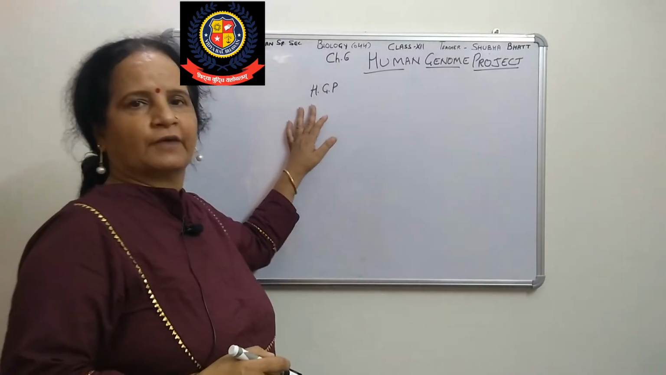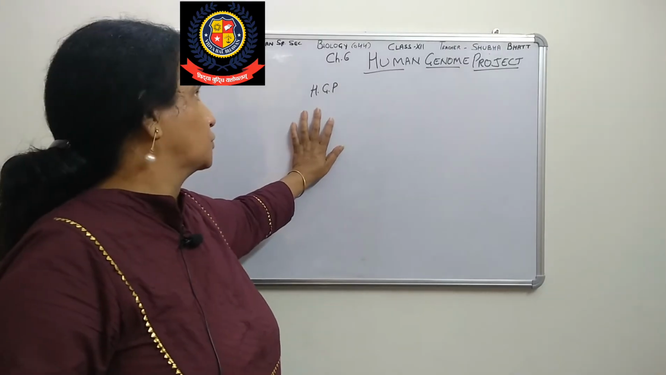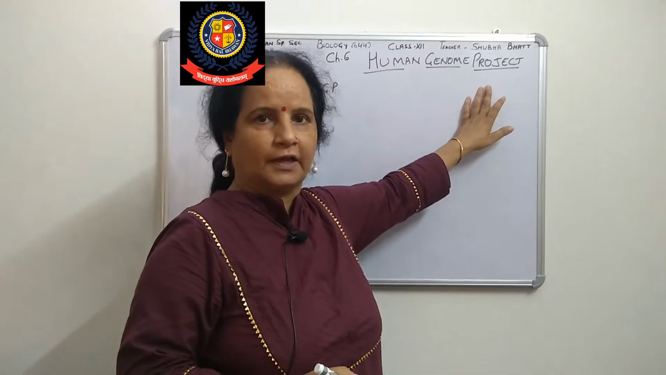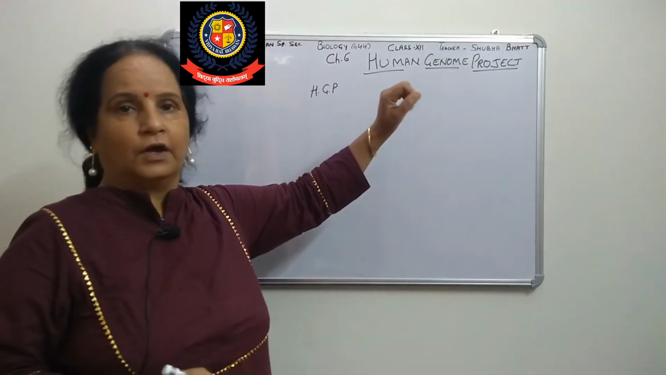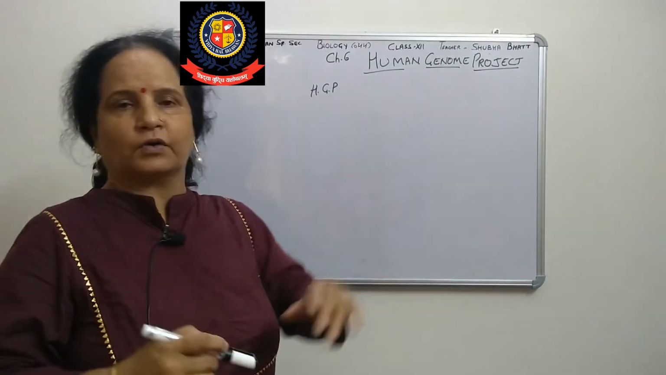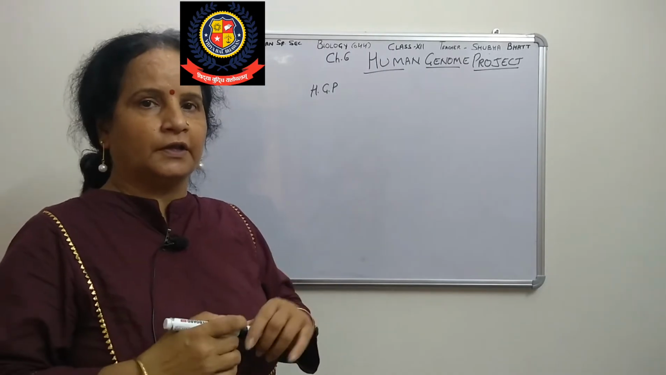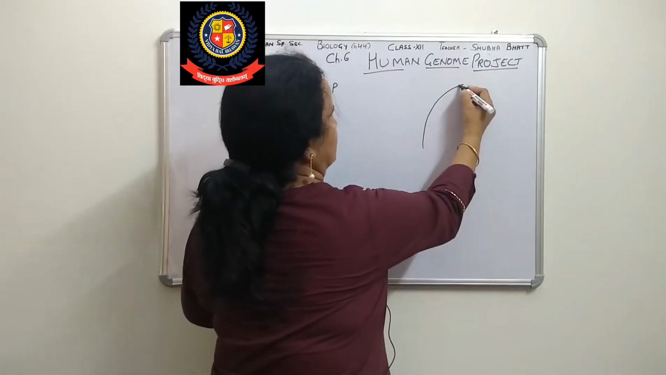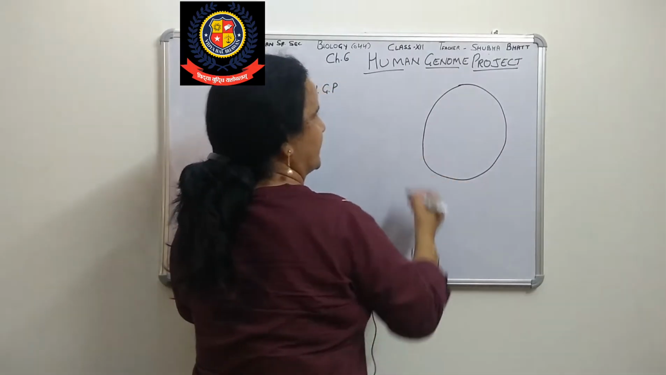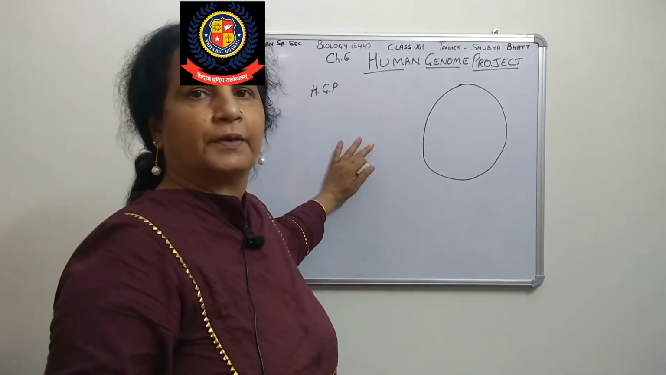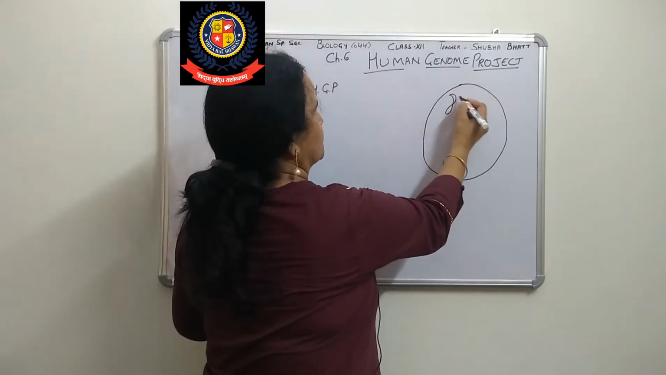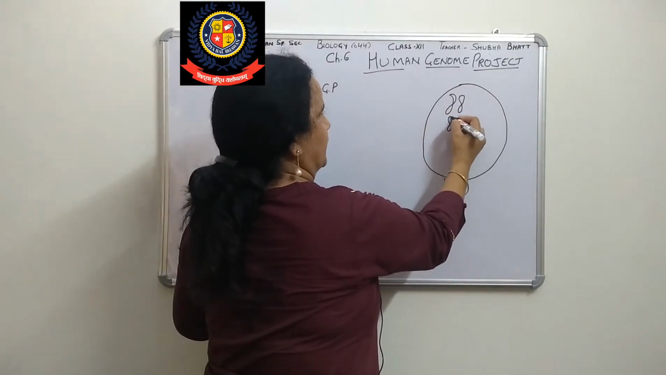Yes, today we have to start one more topic, Human Genome Project of chapter 6. What is genome? All of you know about that. How many chromosomes are in our body, or in the nucleus? Suppose in that we have 23 pairs of chromosomes. These are paired chromosomes, right?